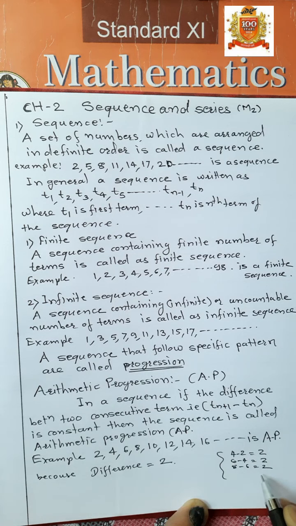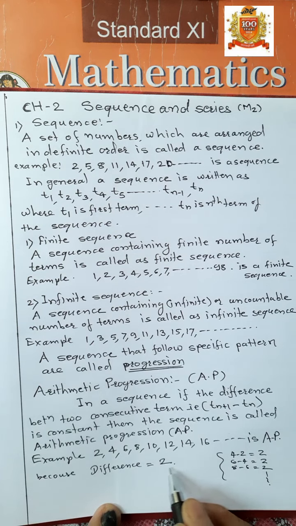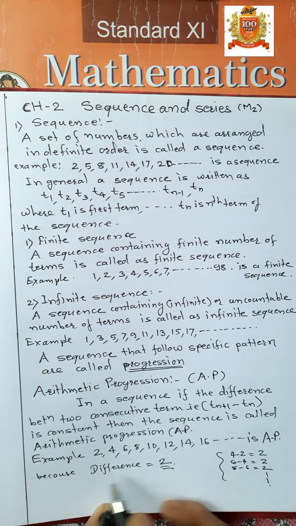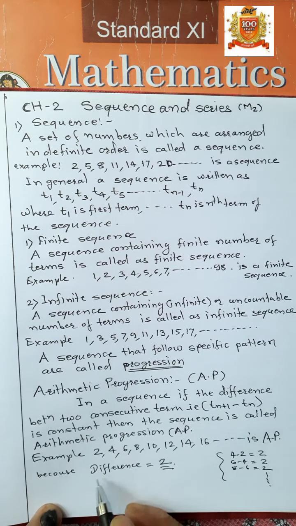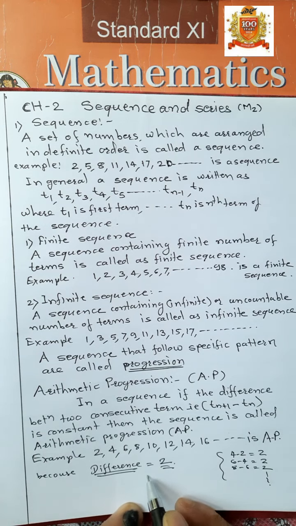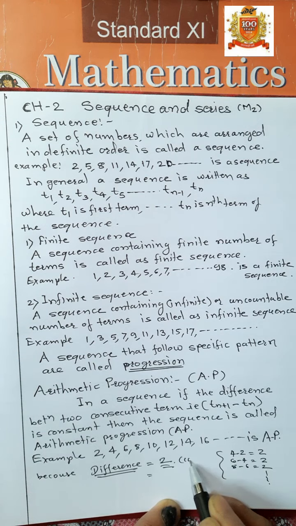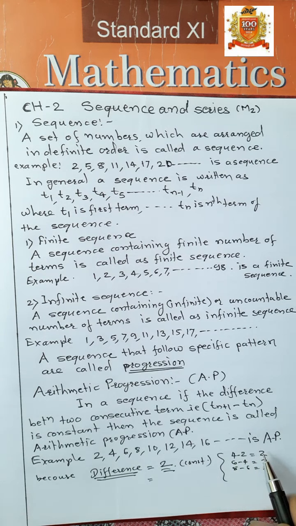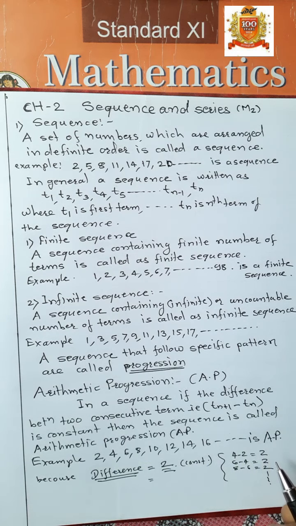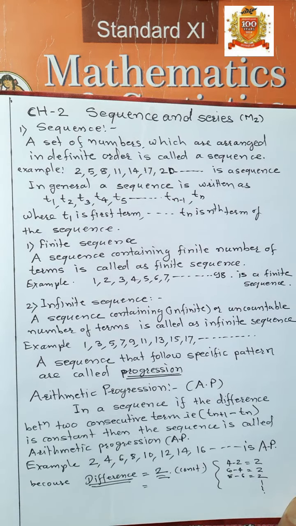And so on. Therefore, the difference is the same. Therefore, this is called an arithmetic progression. If the difference is constant, then such numbers are in arithmetic progression, isn't it?